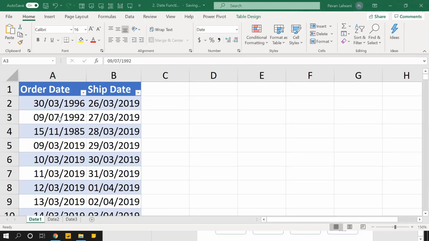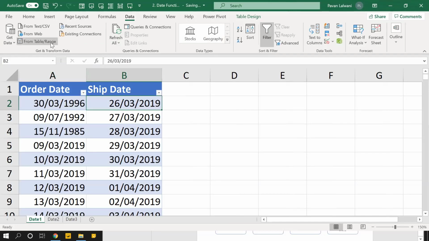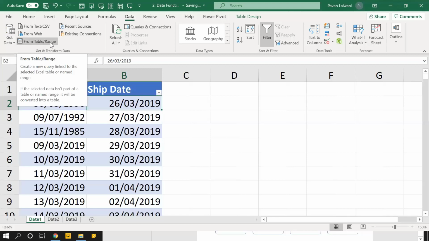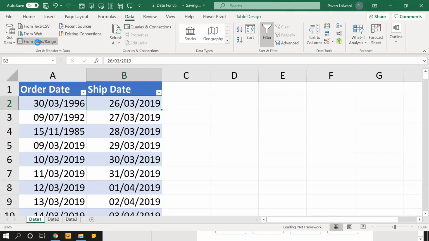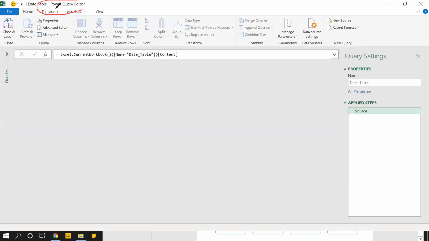No problem. So that's my date of birth. And if I want to find out what is my age, we'll find out quickly here. First of all, how to take this data in Power Query. Keep your cursor in the data menu bar, and click on From Table. Remember ETL, extract data. We are going to then transform from table. So this step will load the data in the Power Query editor.